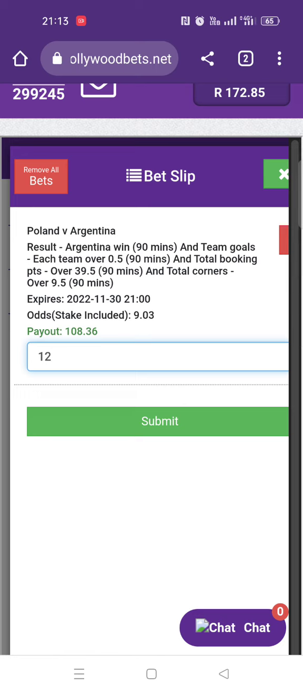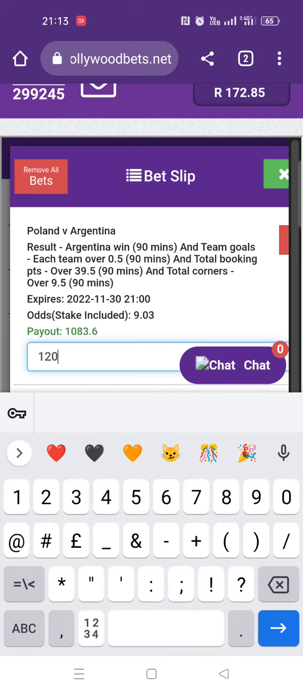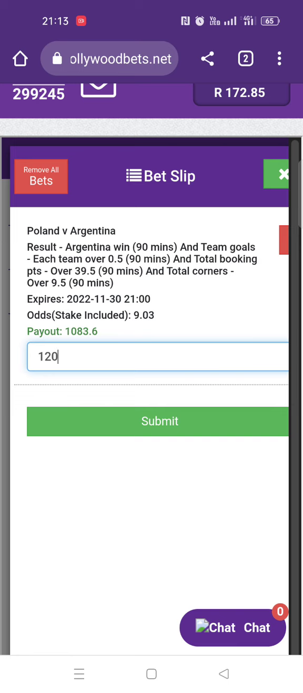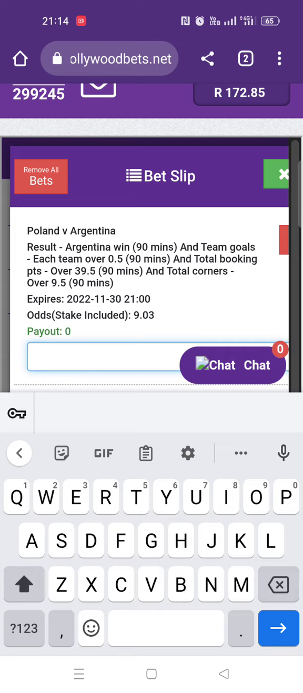Before you submit, you double-check. Result: you said Argentina will win. Team goals: you say each team will score at least a goal. Total booking points: you said there will be 4 yellow cards in this match, 4 or more. And total corners: you're saying there will be 10 corners or more in this match. Done. All of that accumulated odds of 9. So if you put your 120, you can get a nice 1,000. Given that all of those things must go through for this ticket to win.